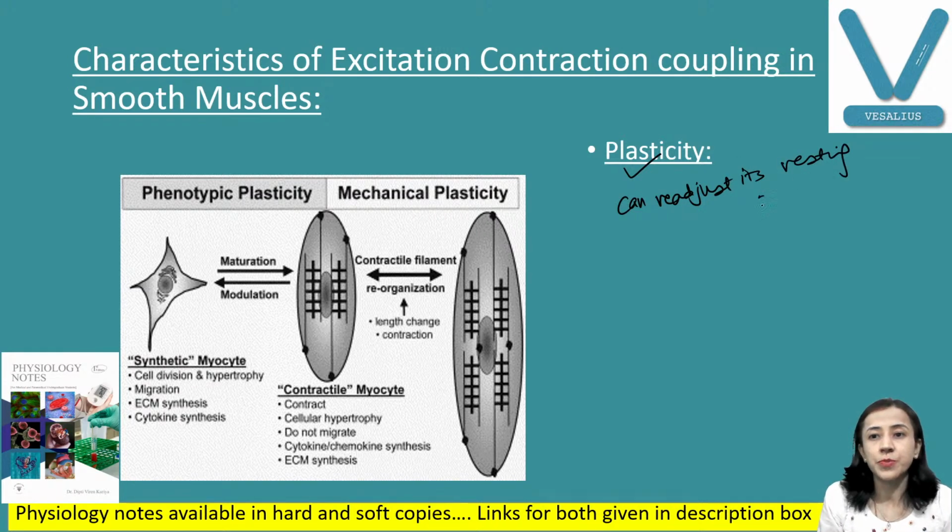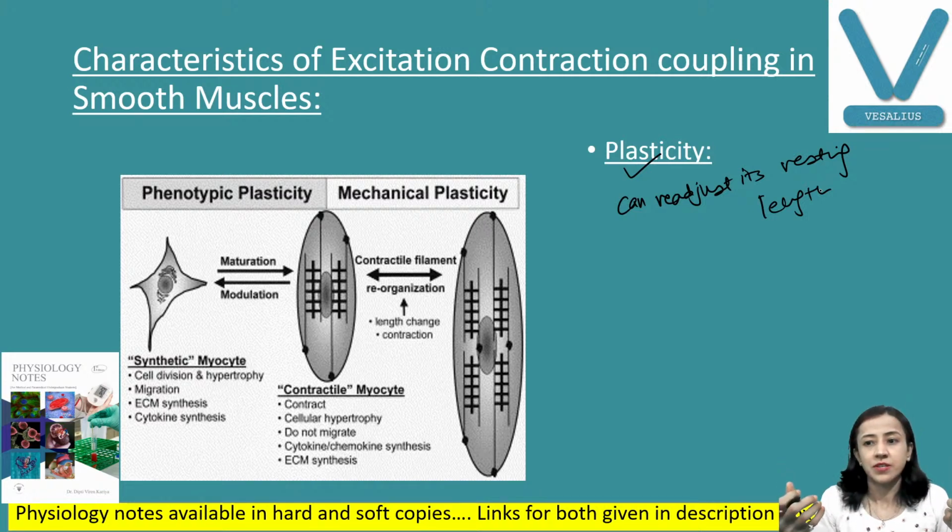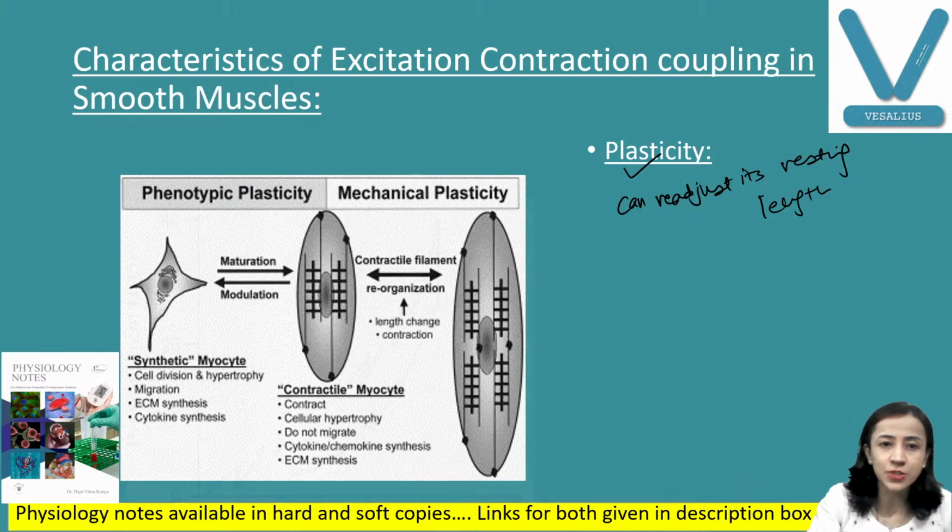Suppose the smooth muscles are passively stretched: initially the pressure and tension increase, but if they are stretched for a long period of time, their tension gradually decreases, and sometimes reaches the normal level. Why? Because the length of the smooth muscle gets readjusted. I'll show you an example.